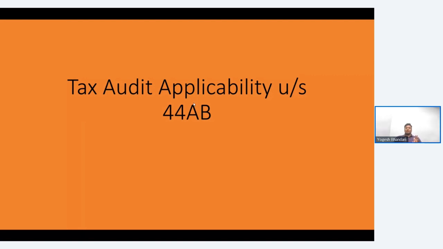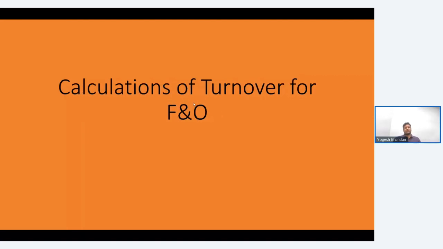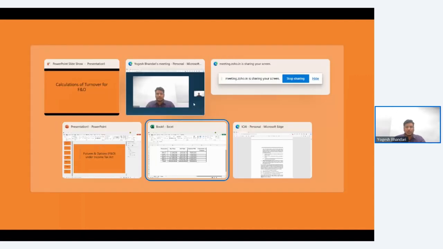So if the turnover of a business from FNO, futures and options, exceeds 10 crore, then tax audit should be done. Okay. Now, when we are talking a lot about turnover, how do we calculate turnover for FNO? There isn't any kind of guidance or computation given by the Income Tax Act. However, there is a guidance note issued by the Institute of Chartered Accountants of India. I'll take you directly to that guidance note.